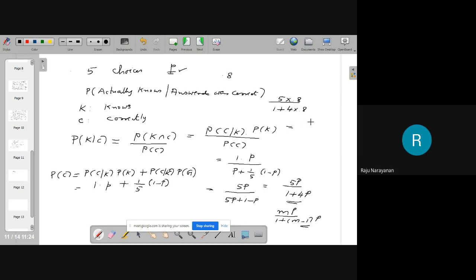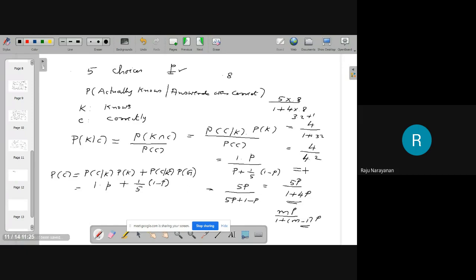That is 5 into 0.8 is 4, divided by 1 plus 3.2, which is 4.2. So 4 by 4.2 is very close to 1.